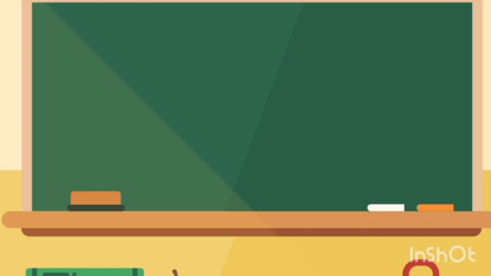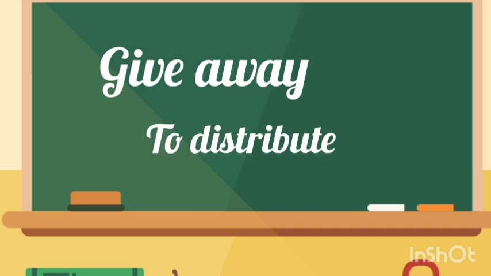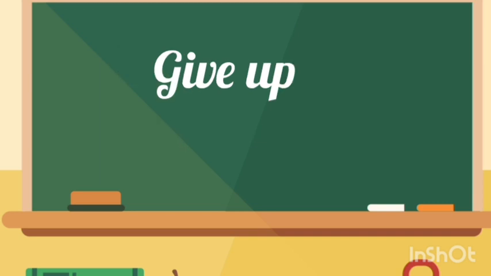Let me give you some examples. Give away. The phrasal verb give away means to distribute, right? Example sentence: the commissioner gave away the prizes to the children. So gave away means distributing. Give up means stop. He gave up smoking. So he stopped smoking is the meaning here, right?